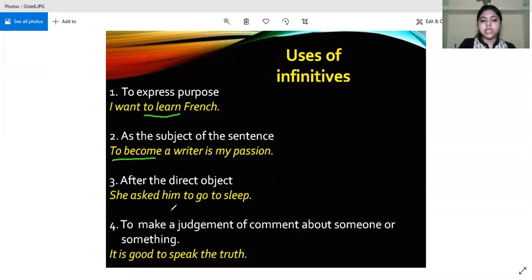After the direct object: she asked him. What did she ask him? To go to sleep, right? So him is the direct object because the action is being performed on him. It is used after the direct object as well, like she asked him to go. To make a judgment or comment about someone or something, like it is good to speak truth, when we make a judgment, or when we tell what should be done, what ought to be done, infinitives are used.